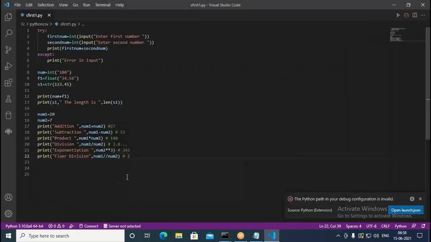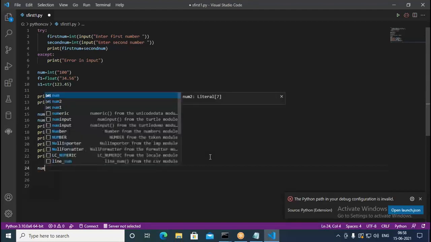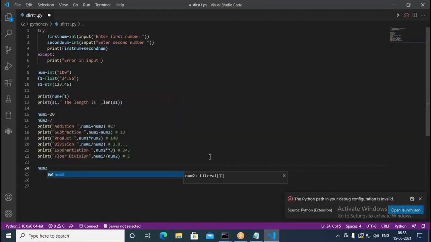Now similarly, here what we are doing, we are assigning some values. For assigning we use equal symbol, but sometimes we need to go with the shortcut operators. So shortcut operators can be like this. For example, num2 here, right, plus equal to, you can put it as 10. So what does it mean exactly? It means here num2 equal to num2 plus 10. Like this we have to think in this case.